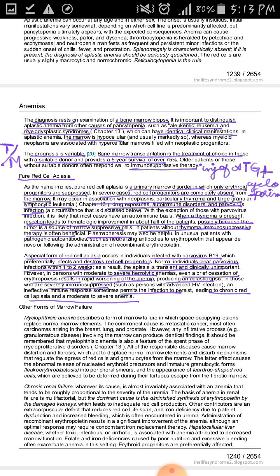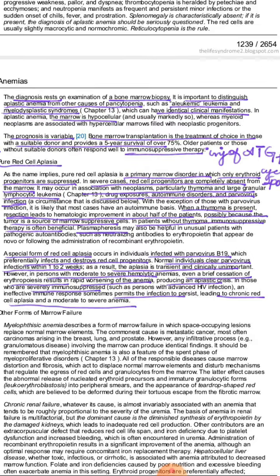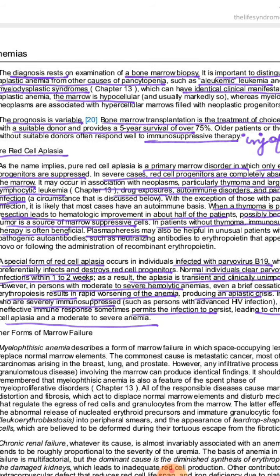This pure red cell aplasia can be associated with a number of diseases. For example, it may be present in a person who is suffering from thymoma, or it may be present in a person who is suffering from lymphocytic leukemia, or it may be due to some drugs, or due to some autoimmune disorders, or due to parvovirus infection.